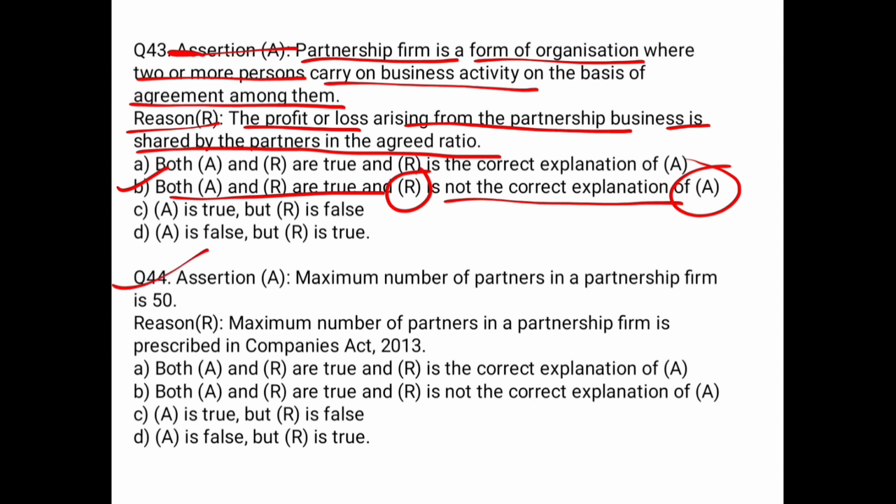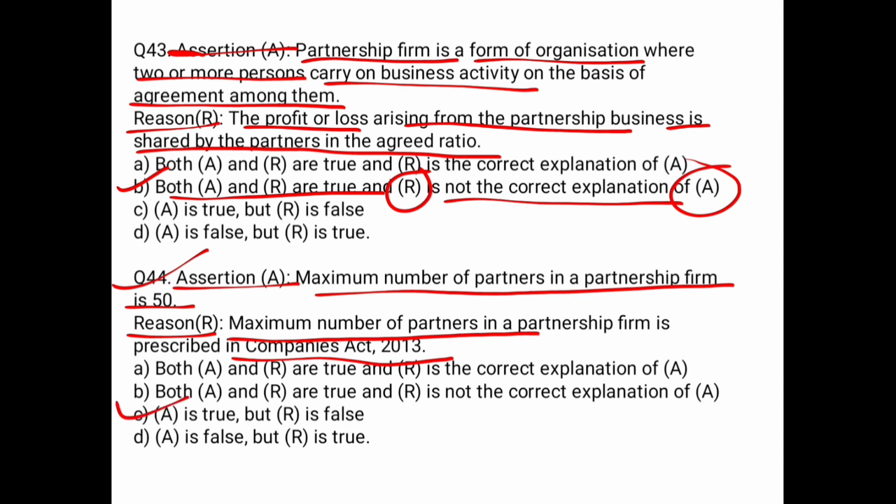So let's solve the next question. Assertion: maximum number of partners in a partnership firm is 50. Right? 50 should be the maximum number. Reason: maximum number of partners as per the Companies Act. No, this is shown by our Indian Partnership Act. So in this case, your A is true but R is false. So your option C is the right answer. I hope you are able to understand what I'm trying to explain here. So this is the fourth pattern question that you will get in your board's examination as an MCQ pattern.